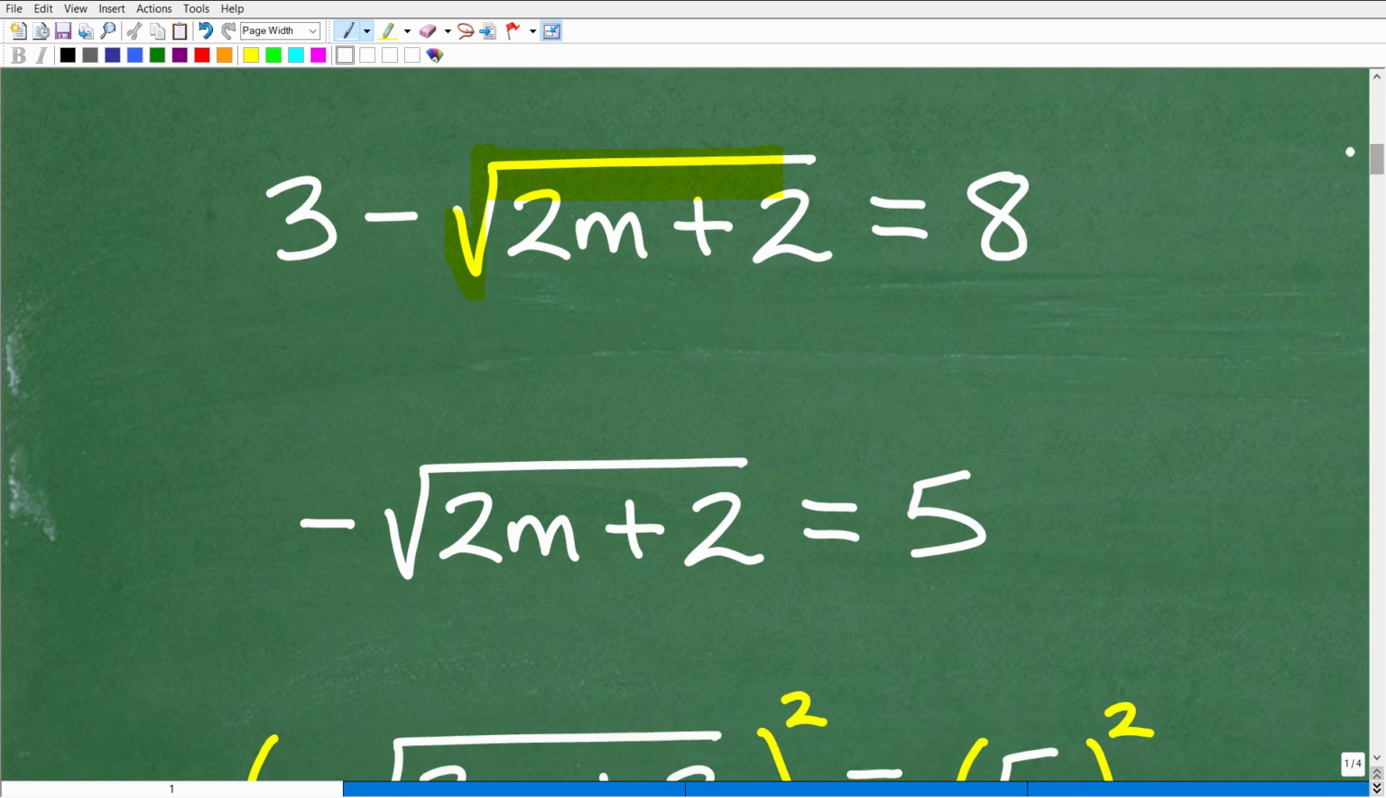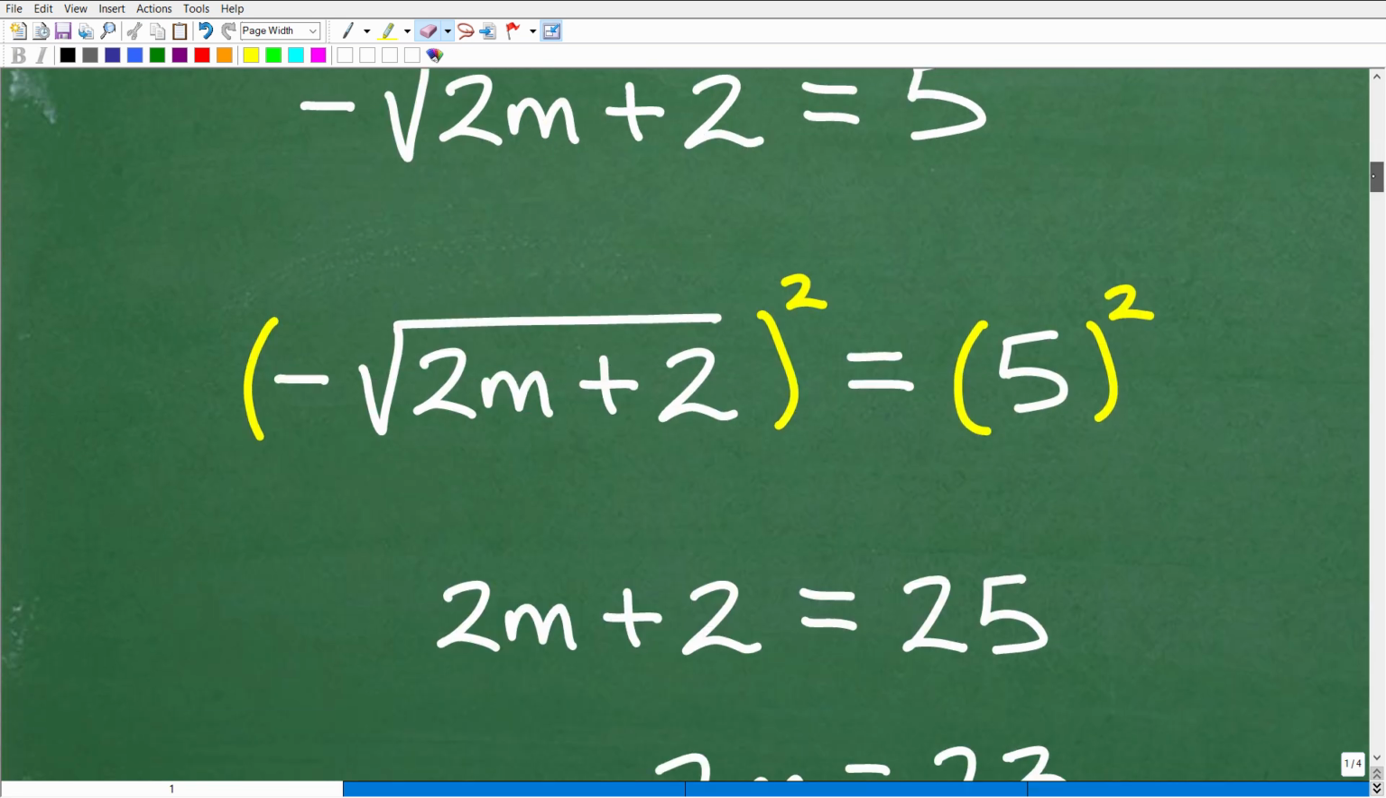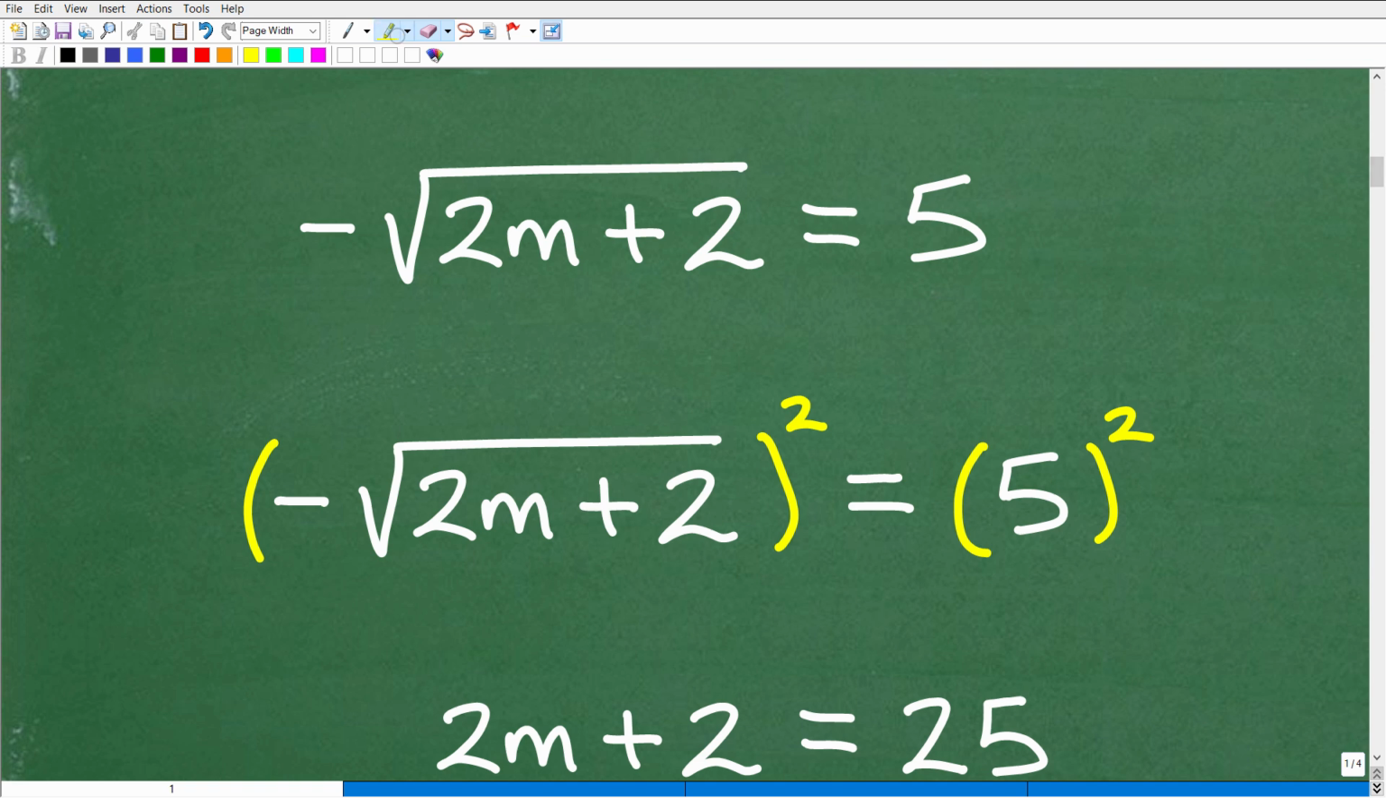All right, so the first thing I need to do is move this 3 to the side. So I'm going to subtract 3 from both sides of the equation. That's going to give me negative square root of 2m plus 2 is equal to 5. Okay, so again, I'm just subtracting 3 from both sides of the equation. Now at this point, what do I have? Well, I have my square root on one side, my radical, and I have one number. So I'm in a position now to go ahead and square both sides.